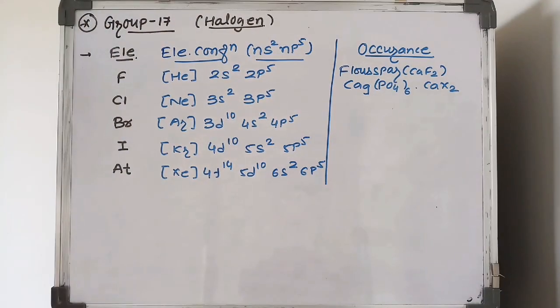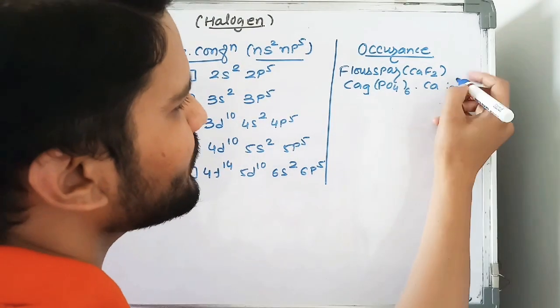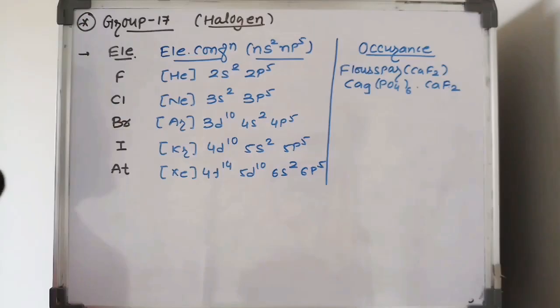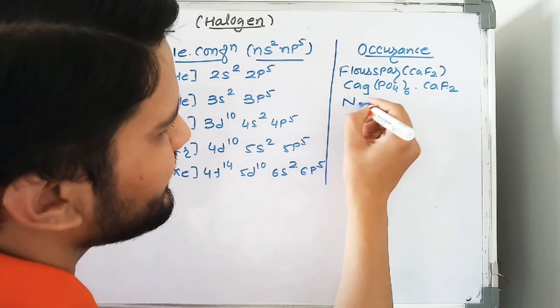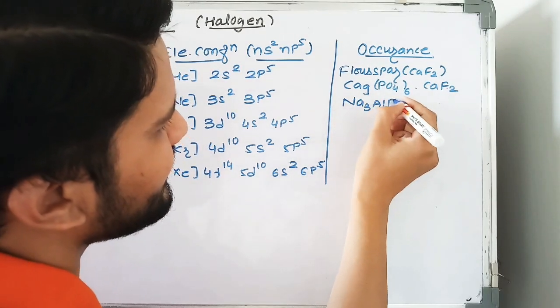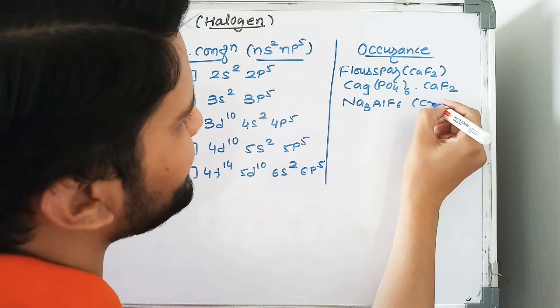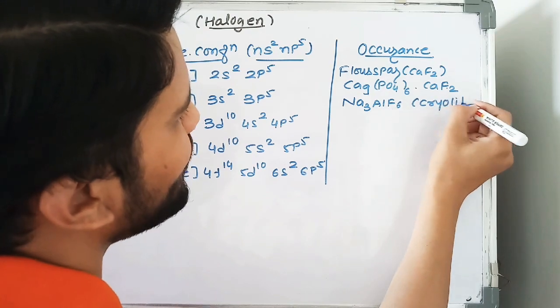It is also obtained from cryolite. Remember student, the formula for cryolite is Na3AlF6. So it is obtained from cryolite also.